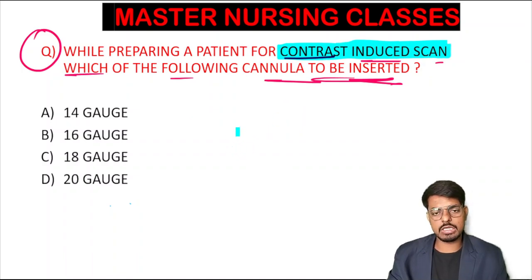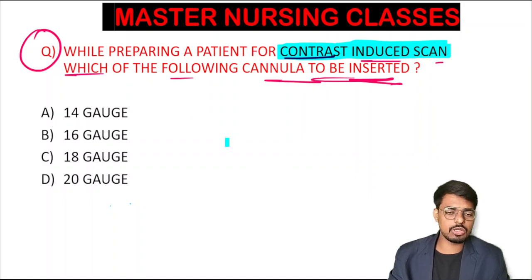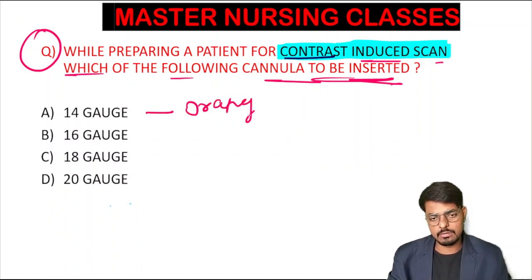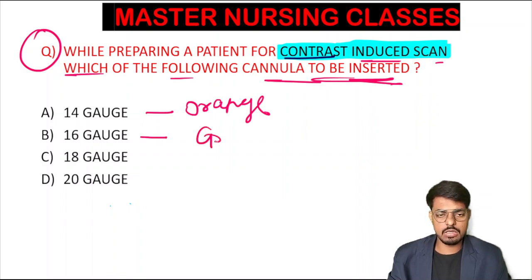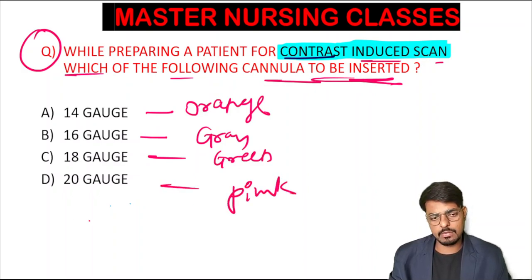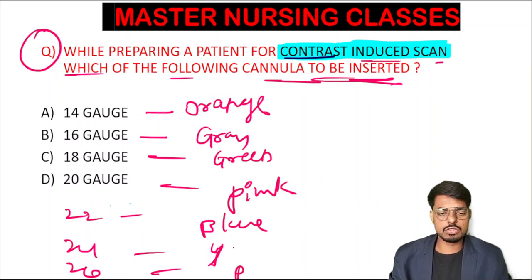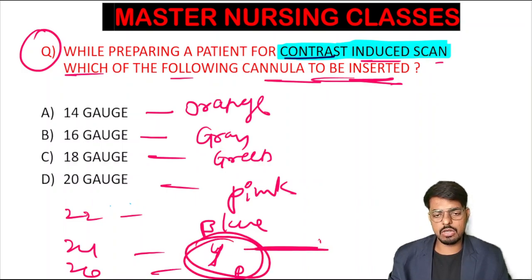So to inject the contrast through the veins, which cannula will you use among the given four options? 14 gauge is orange in color, 16 gauge is gray, 18 gauge is green, 20 gauge is pink, 22 gauge is blue, 24 gauge is yellow, and 26 gauge is purple.